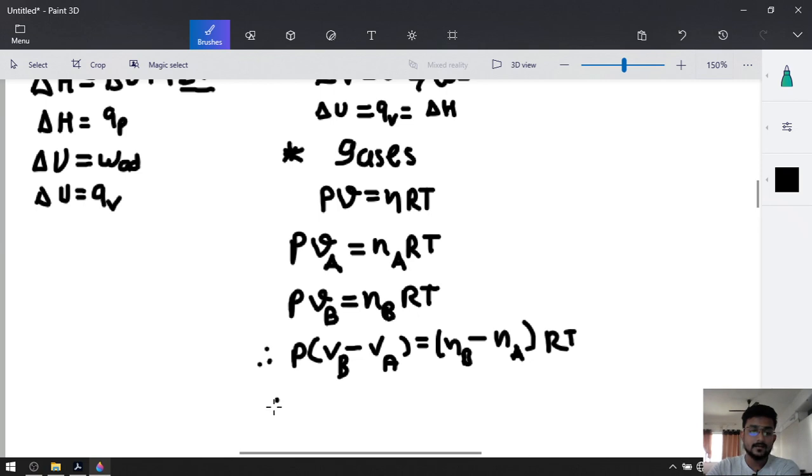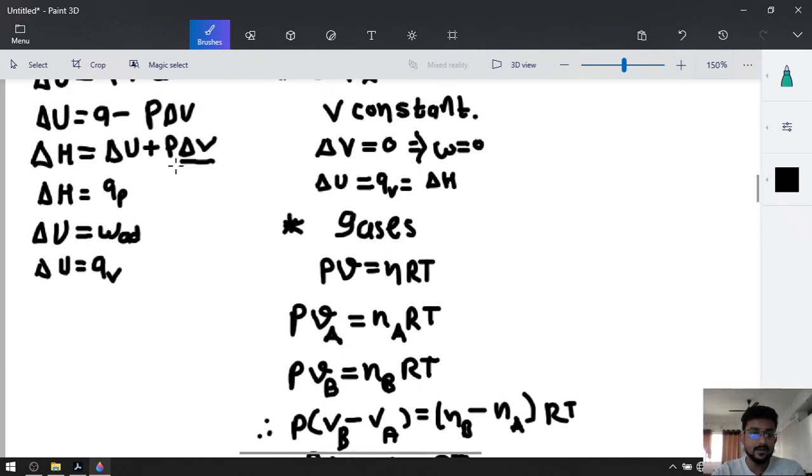That means we got P delta V is equal to delta N of the gaseous compounds times RT. So P delta V is equal to delta Ng RT. So we are going to put this equation into our delta H equation.